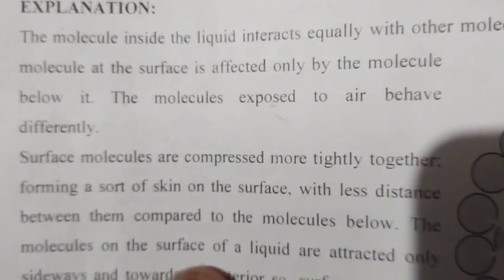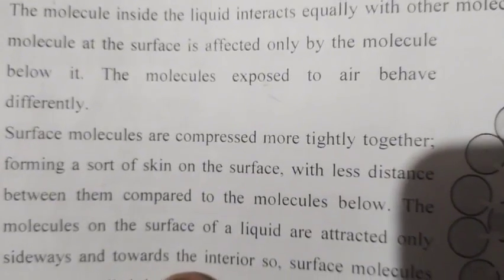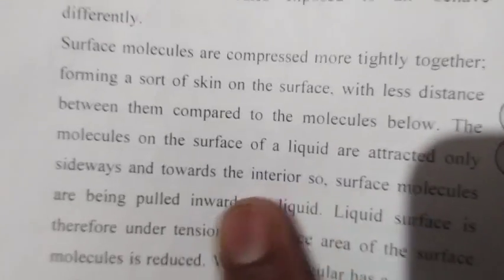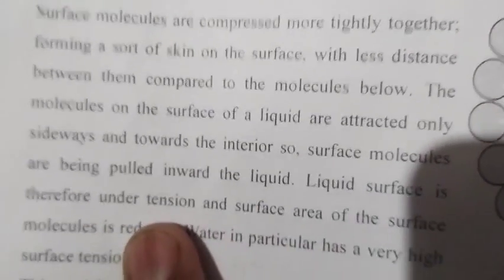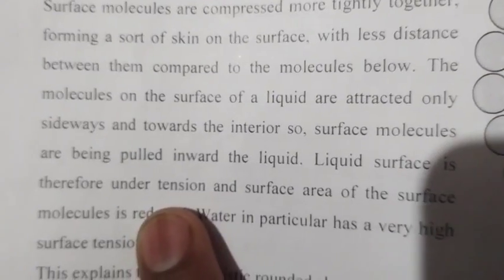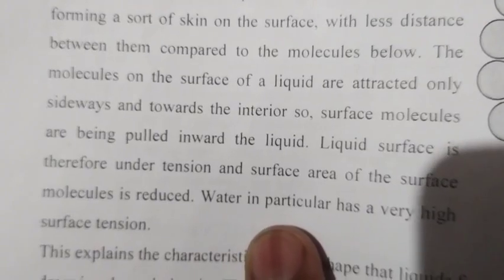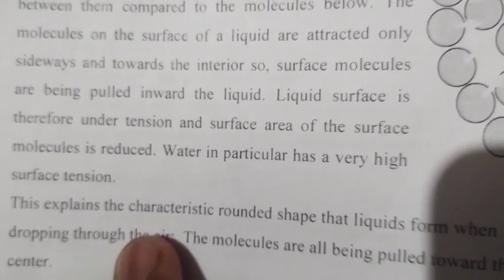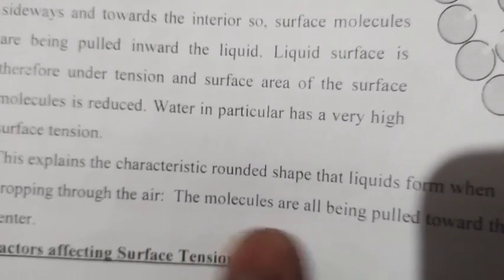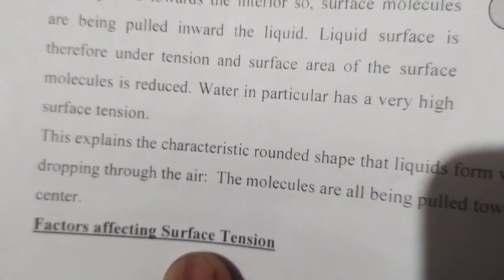The molecules on the surface of a liquid are attracted only sideways and towards the interior. So, surface molecules are being pulled inward into the liquid. The liquid surface is therefore under tension and the surface area is reduced. Water in particular has a very high surface tension. This is the characteristic rounded shape that a liquid forms when dropping through the air. The molecules are all being pulled towards the center.